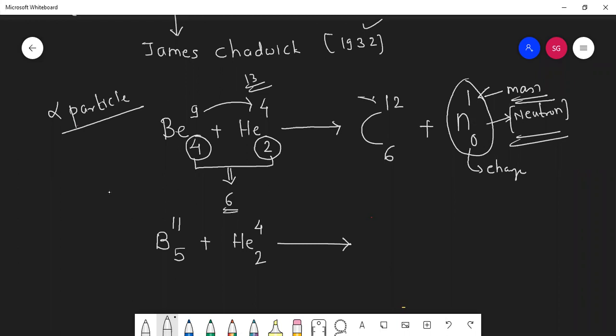Very good, nitrogen. Because 5 plus 2 is 7, and nitrogen is 7. This 11 plus 4 means 15, but nitrogen is 7, 14. So 1 is left. So it is nothing but neutron.